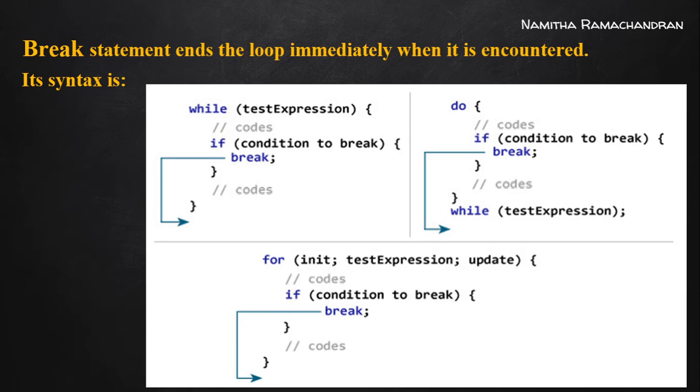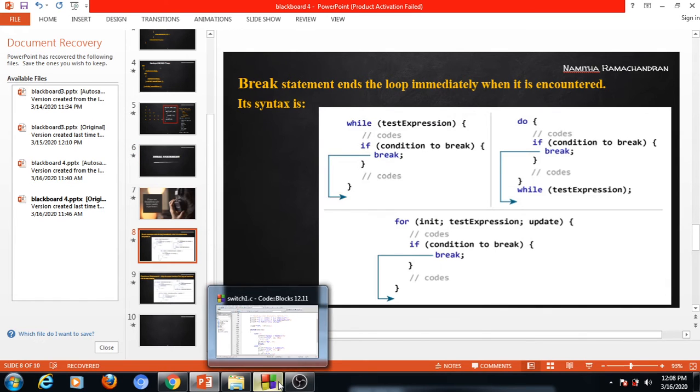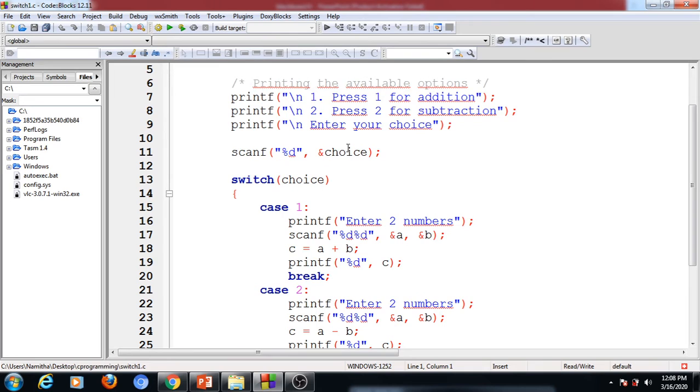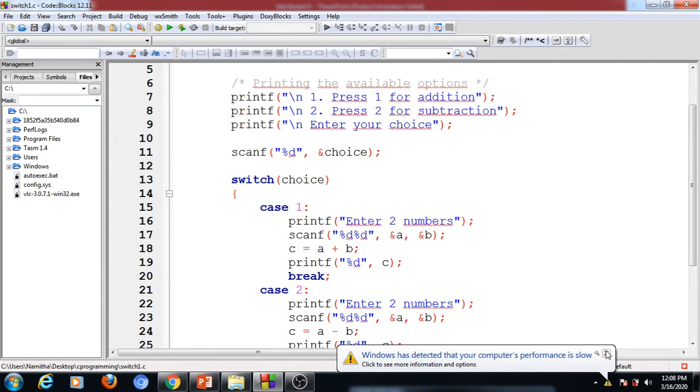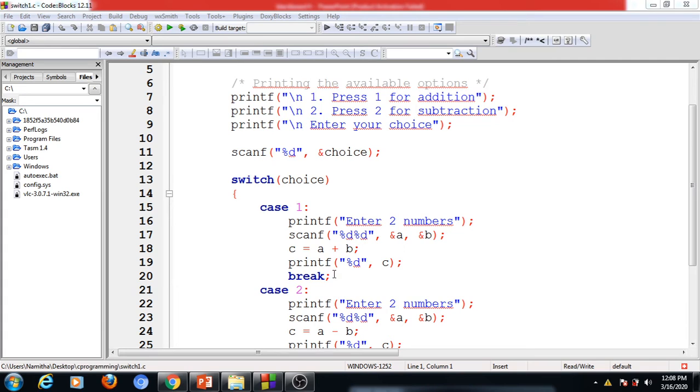Now we can consider some program examples. This is the previous program example. We have already discussed this program of the switch case. Here we have used this break statement. If this switch expression matches with any one of these case labels, suppose this expression matches with this particular case label, in that case it executes this particular case body.